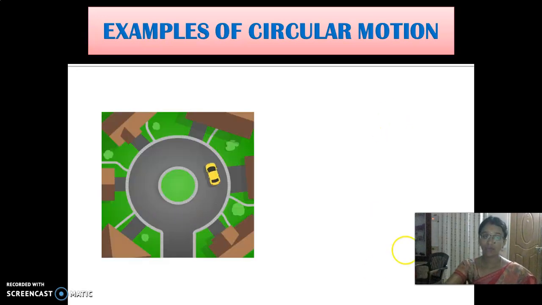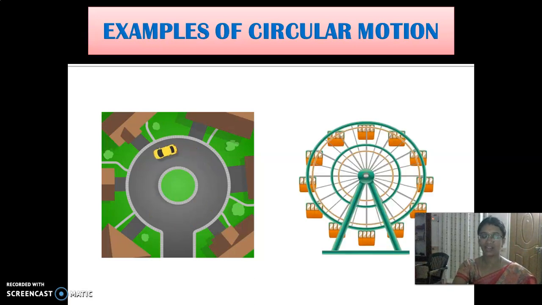A car moving along a circle, so the shape here is a circle, and the car moves in this circle. So the motion here is circular motion. And then what is this? A giant wheel. These are some examples of circular motion.